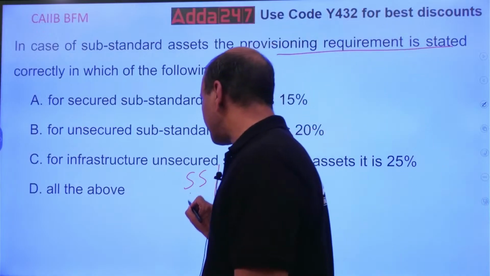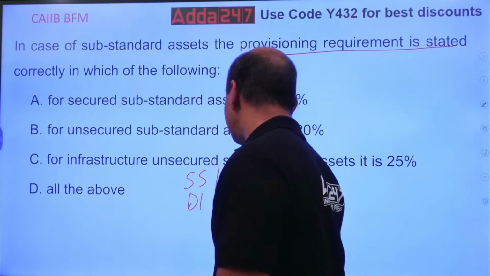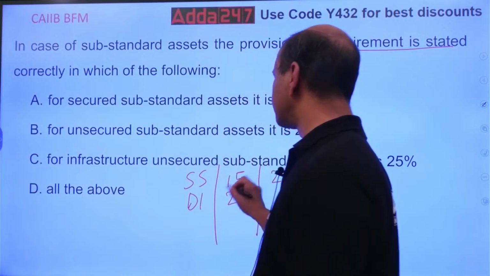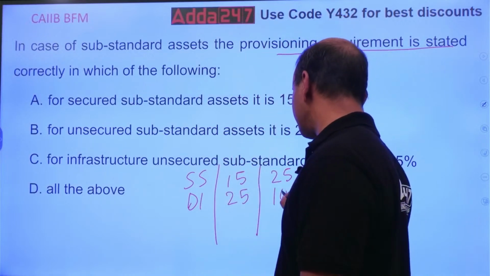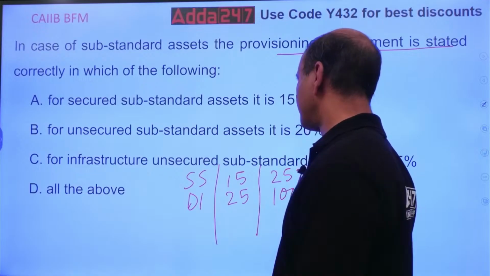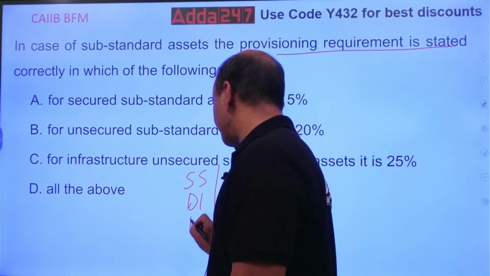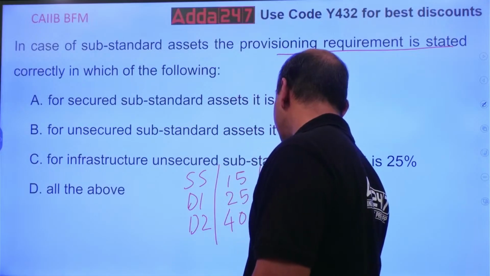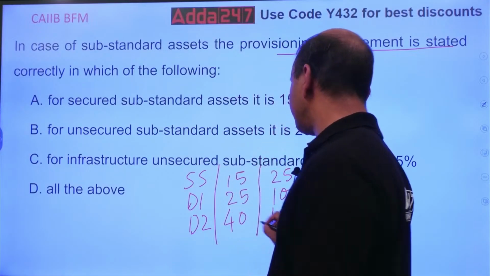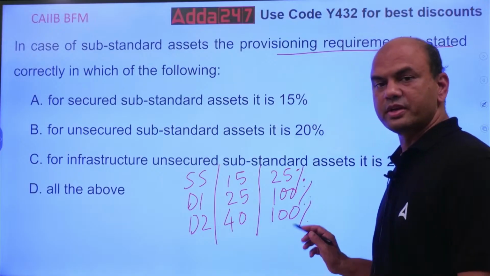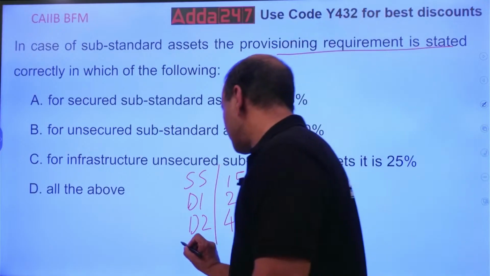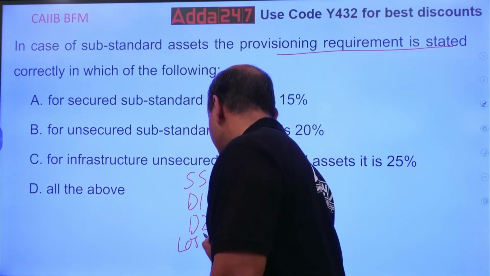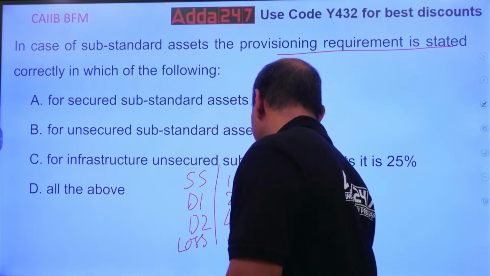For doubtful one, D1, it is 25% for secured, 100% for unsecured. For D2, doubtful 2, it is 40 and 100: 40% for secured, 100% for unsecured. And for loss asset, it is all 100. Okay, both.